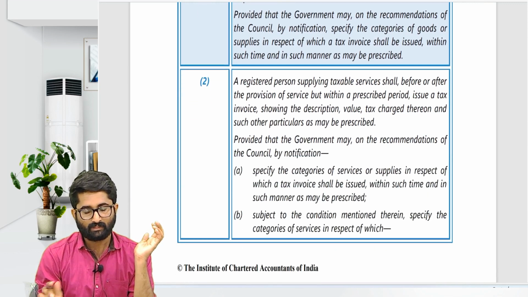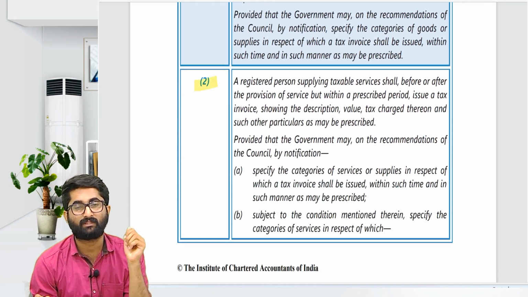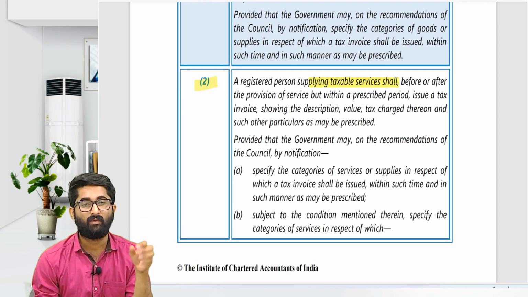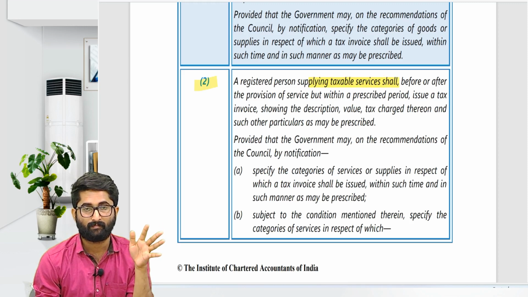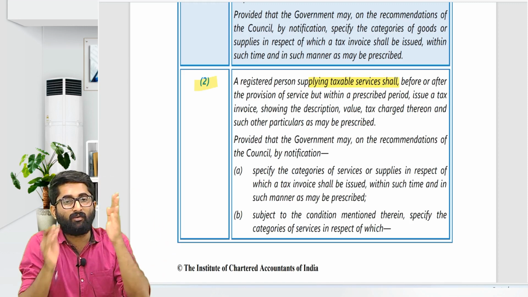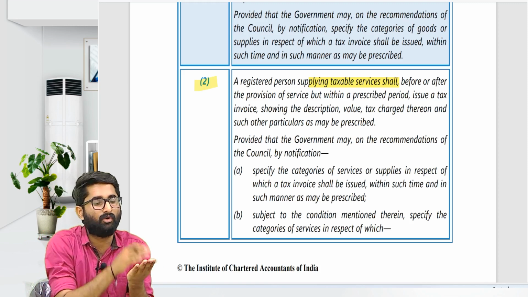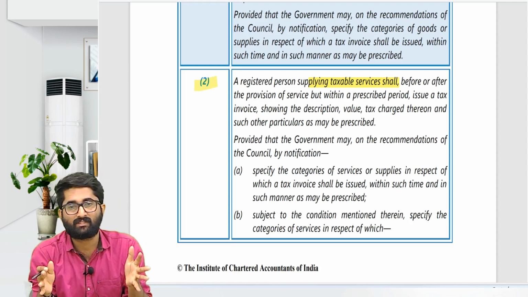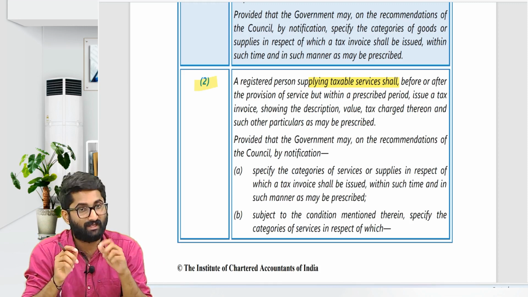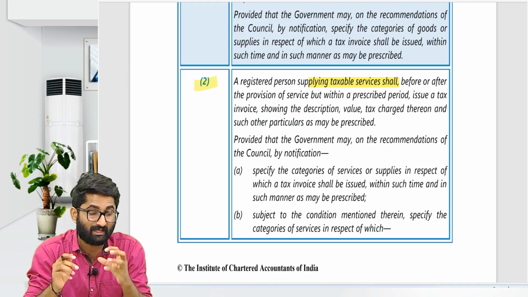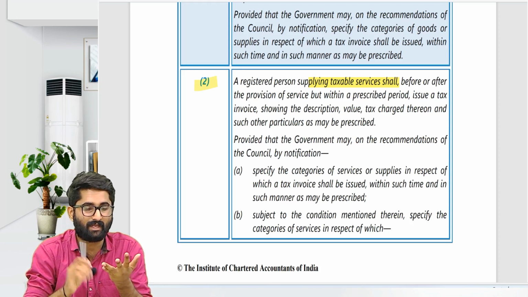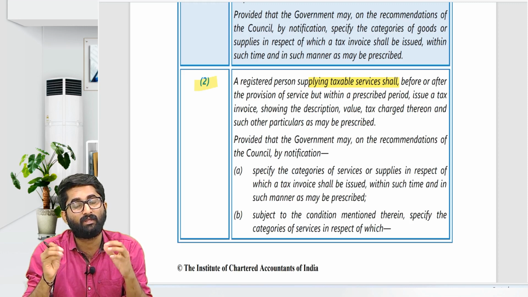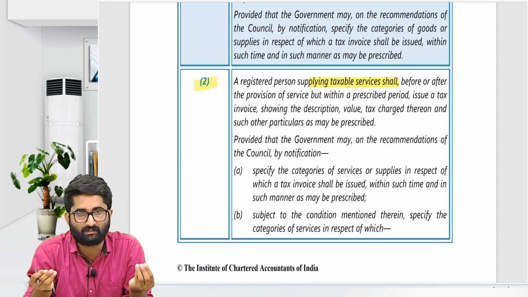Next one, section number 31 subsection 2, in case of services, a registered person supplying taxable services. In that case, what is the last date to give the invoice, sir? The last date to give the invoice, for generally those service providers, is on or before the provision of service or within 30 days from the provision of service. But in other special cases such as in case of banking company, NBFC, insurance company, they are required to give the invoices within 45 days.